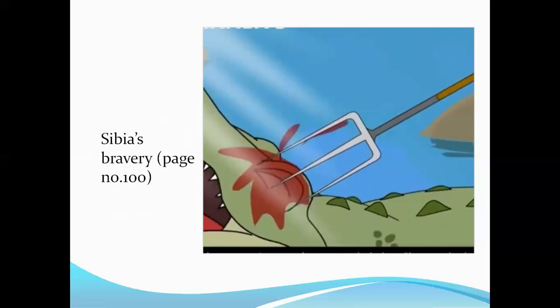Now, it does not mean that Sibia could easily go and aim at the eye. Of course she was aiming at the eye, but even this crocodile noticed that Sibia was approaching, so he tried to push her away, lash her away with his tail, but even that did not stop her. She was so focused, and that is when she aims at his eye, and that is when he bleeds to death.